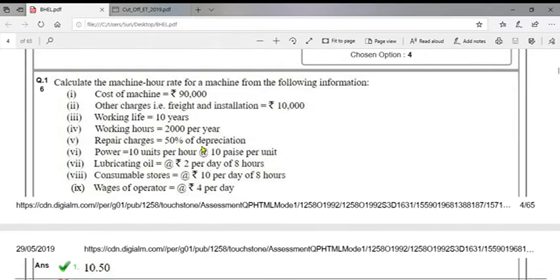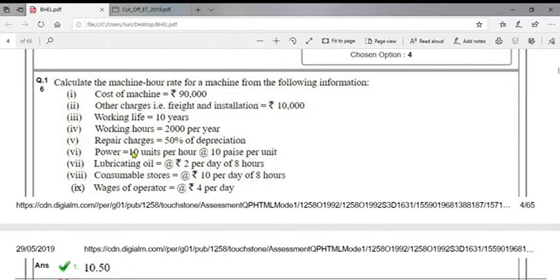Repair charges are 50% of depreciation. So depreciation how much? 1 lakh by 10 years, 10,000 per year for 10 years. So 1 lakh means 50%, so 50,000 repairs. 50,000 repairs by total hours 20,000. 50,000 by 20,000 is 2.5. Put aside. Already 5 put aside and 2.5 put aside.